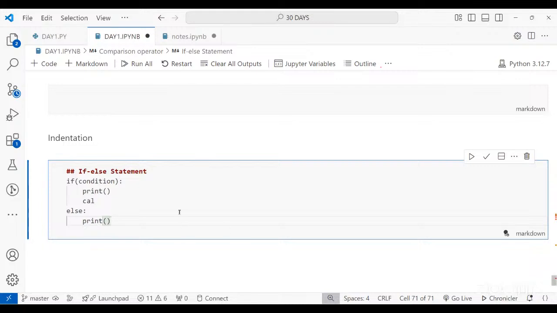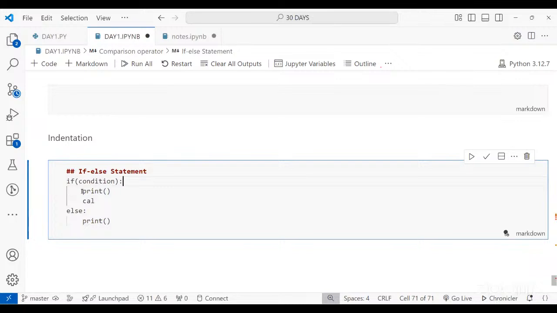Let's re-understand this. We have written the if condition, and along with if, you have to write down the condition. Your condition can be anything depending on the scenario or the piece of code that you are trying to write. Then you have to add a colon, which is a must. If you add a colon and press enter after the colon, you will automatically get these 4 tab space.